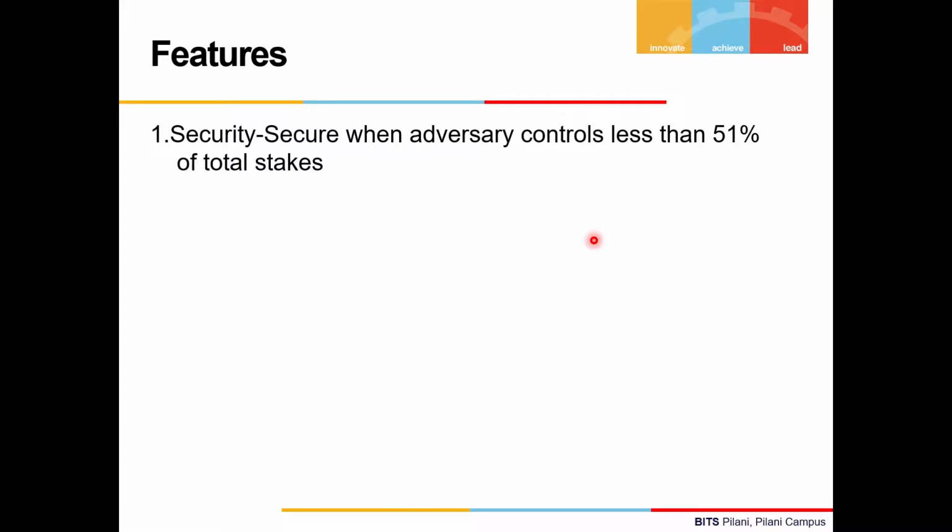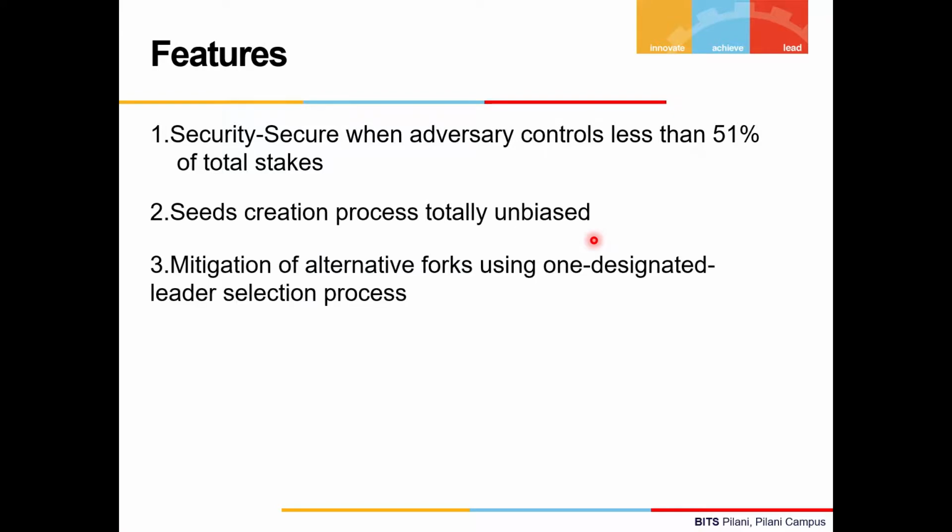Further, knowing that partial synchrony cannot be realized in reality, Ouroboros considers the asynchronous nodes to be part of the adversary nodes.